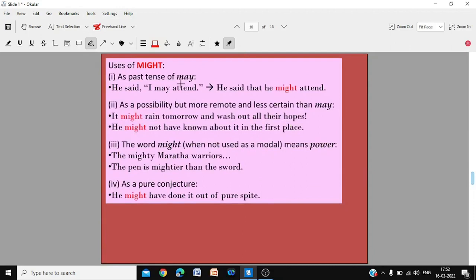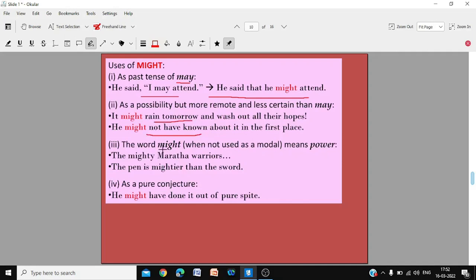Use of might. Might is a past tense of may. He said, I may attend. He said that he might attend. We are using the past tense of may, might, as a possibility but more remote and less certain. It might rain tomorrow. He might not have known about it. Possibility but not so certain.